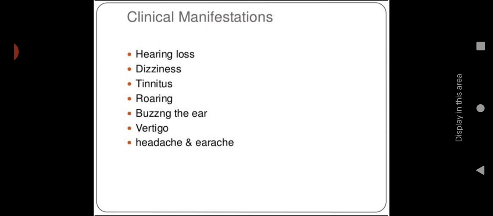Hearing loss will be there. It can be temporary or permanent, bilateral or unilateral, either one side or both ears. Then dizziness will be there. Then tinnitus, a ringing sound, a roaring sound. Sometimes they can hear a buzzing sound, like the sound of a bee or insects. Then vertigo, some nausea or vomiting sensation, along with some imbalance in movement. Then headache and earache. These are the symptoms you can see.